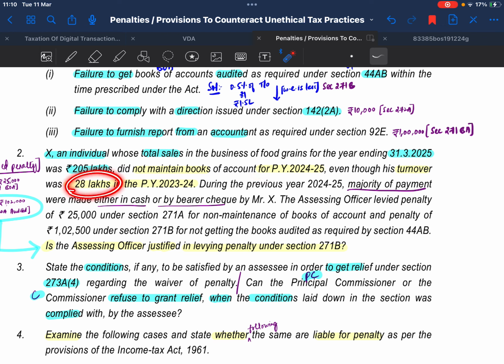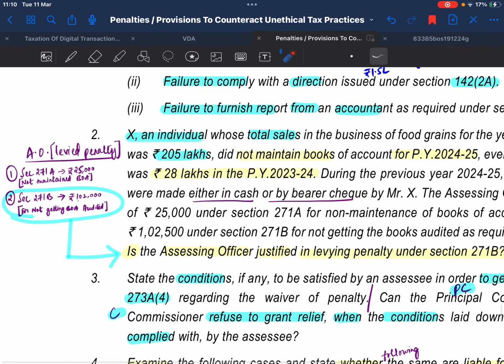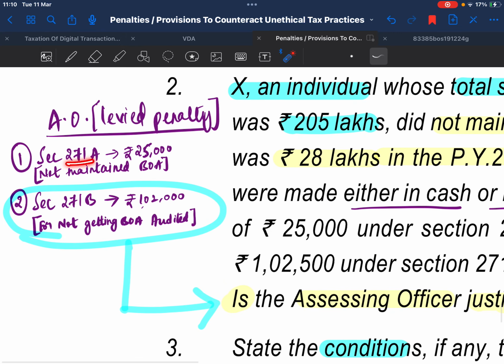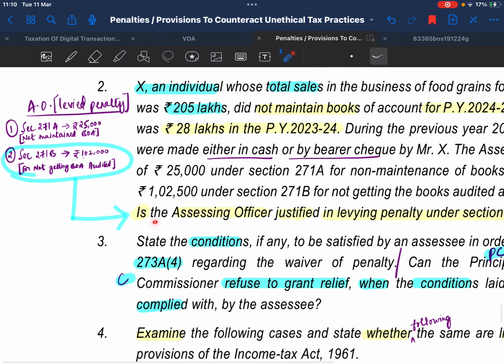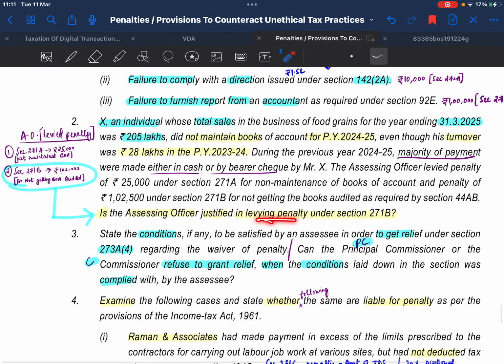Turnover is 28 lakhs in previous year 23/24. AO levied penalty under section 271A of 25,000 for not maintaining books of accounts, and under section 271B of rupees 1,02,000 for not getting books of accounts audited. Is AO justified in levying penalty under section 271B?